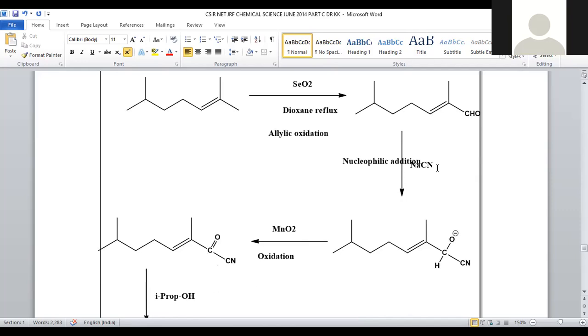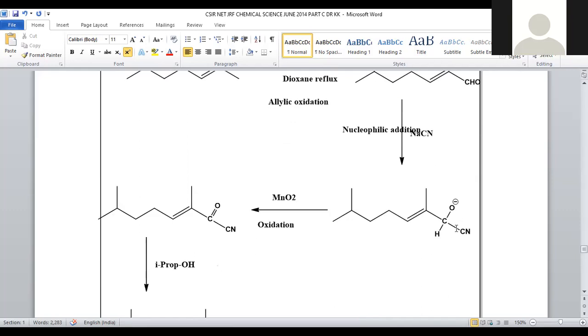Later, sodium cyanide. When sodium cyanide is there, Na plus CN minus will be the polarization. The CN minus will be added to the aldehydic center, and it turns into a CO minus, with the carbon attached to the cyano group. There is an extension of the carbon chain. One more carbon is added to the chain. Later, manganese dioxide is used to oxidize. Here we have a system which resembles an alcohol, right? When manganese dioxide was added, the corresponding carbonyl group will be generated. Being a secondary carbon, you can achieve a ketone group. So here C double bond O with CN will be generated.